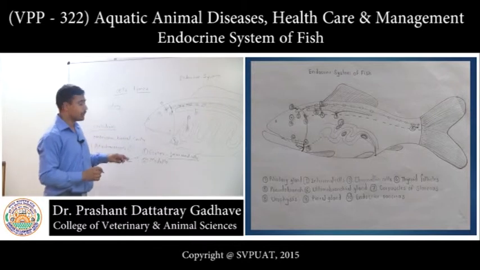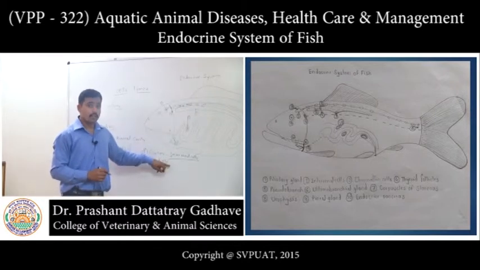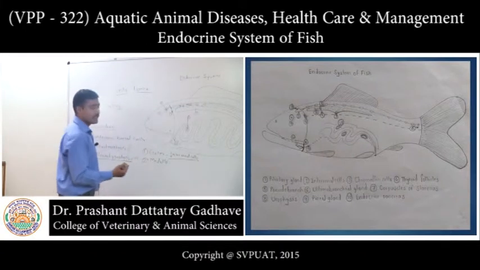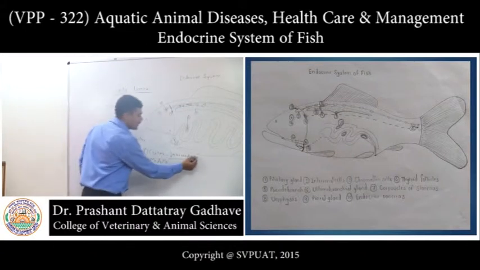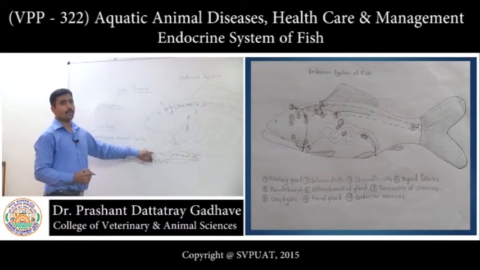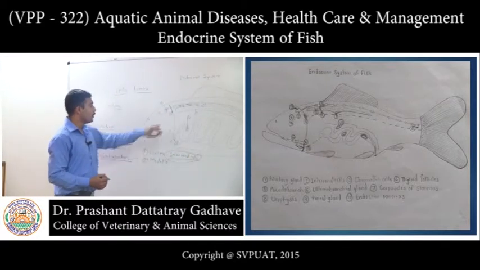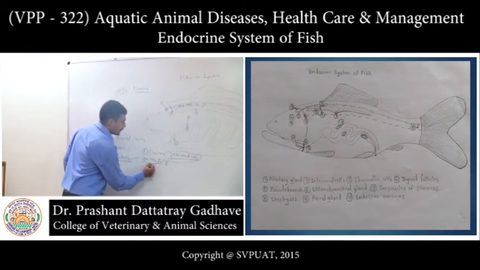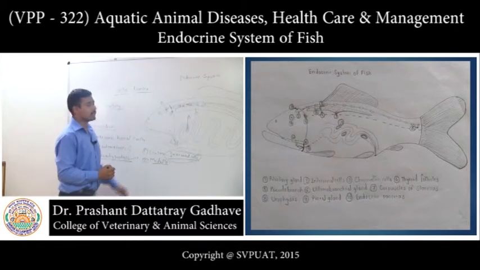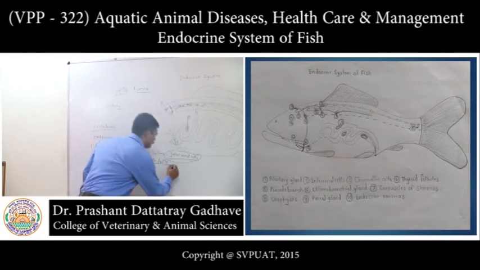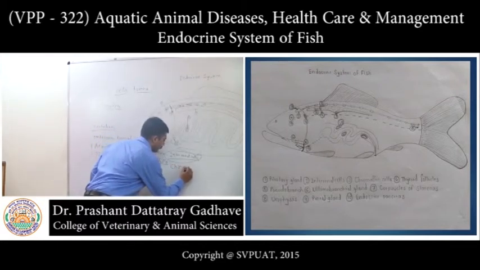Now, these cells will secrete the glucocorticoids and mineralocorticoids. Clear cells present in the anterior kidney might be the interrenal cells which are representing the cortex of adrenal gland. Now, look at this structure. This structure is representing the adrenal medulla and it is formed by suprarenal cells or chromaffin cells.